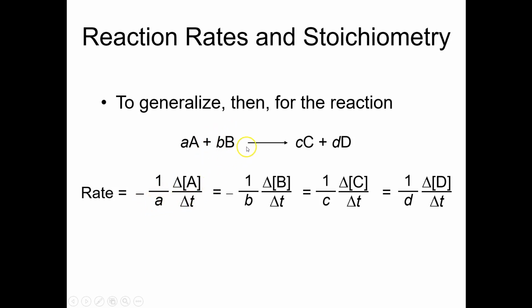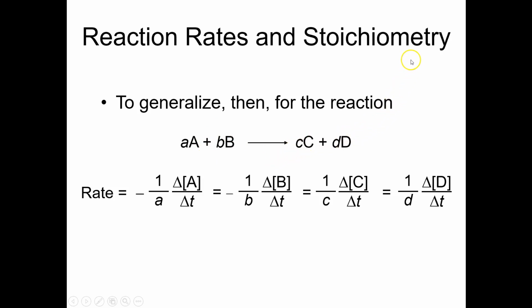Same thing with B because it is also a reactant. We put a negative sign out front because reactant concentrations decrease. Therefore, those deltas are negative. And so to make the rate positive, we have to make a negative negative. And we're going to divide that by its coefficient in the balanced equation.